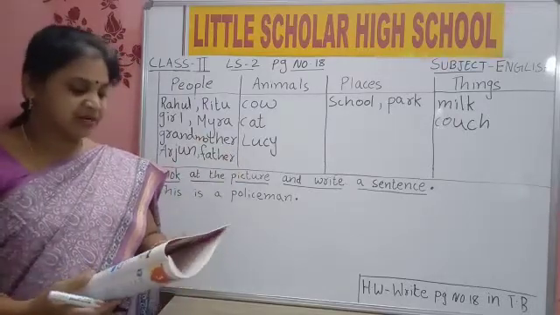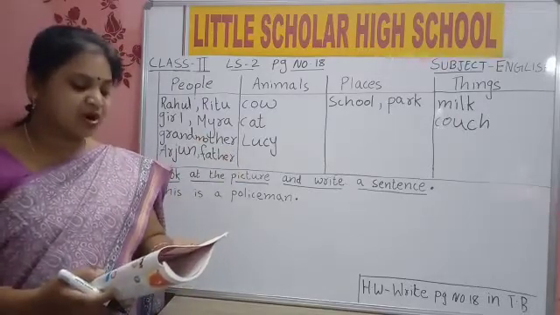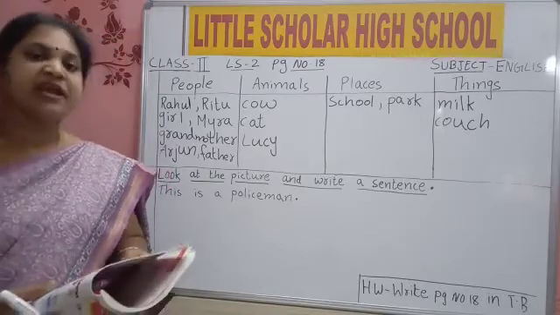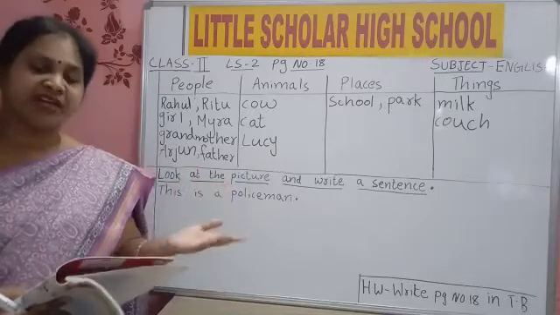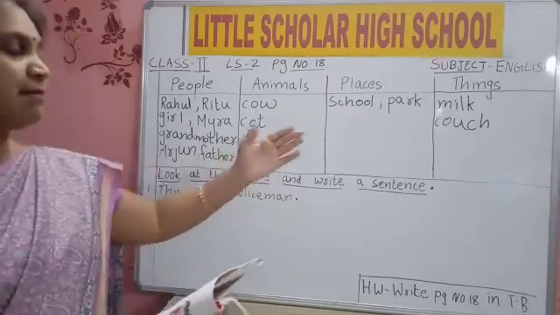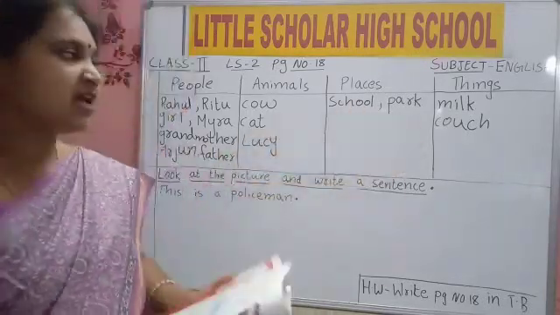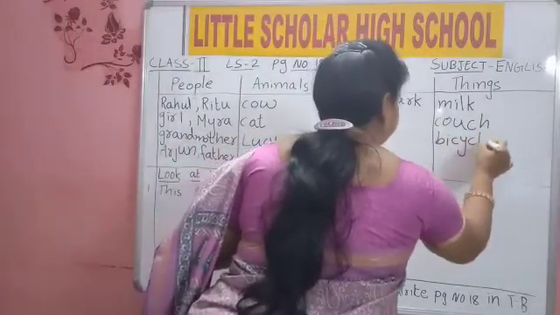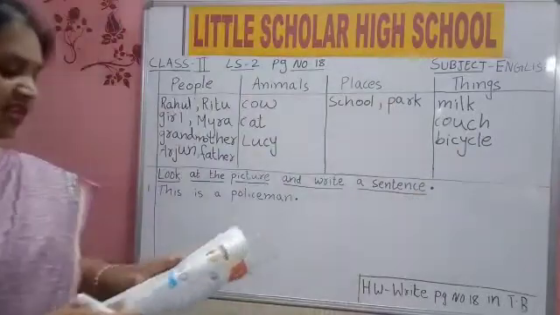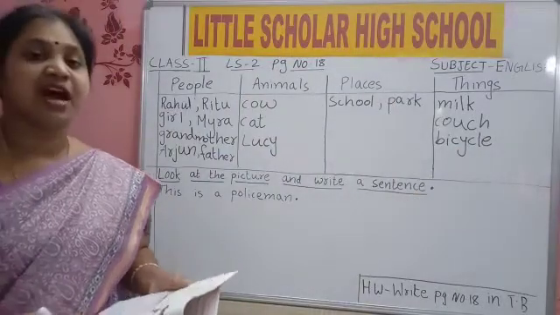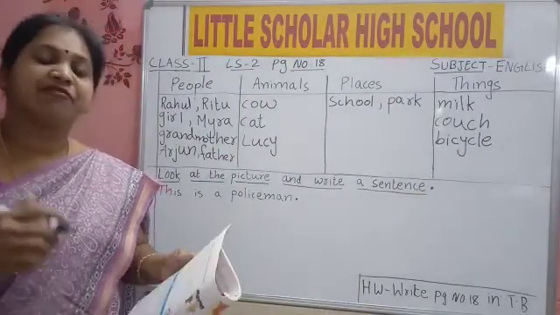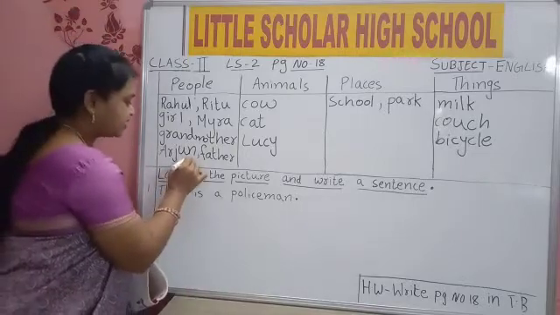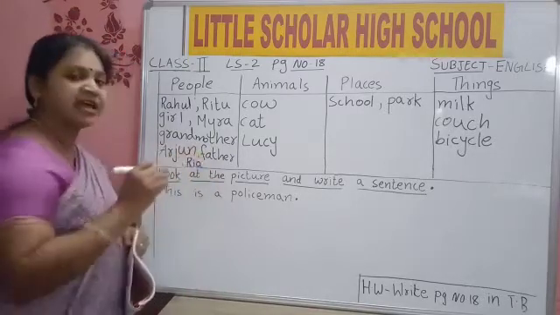Then father brought a pink bicycle. What is bicycle now? Name of a thing, name of a vehicle. Yes, bicycle. It will come in the things column. B-I-C-Y-C-L-E, bicycle, name of a thing. Then for Ria, who is Ria? Name of a girl, special name, Ria. R-I-A, Ria. Write it in the people column only.